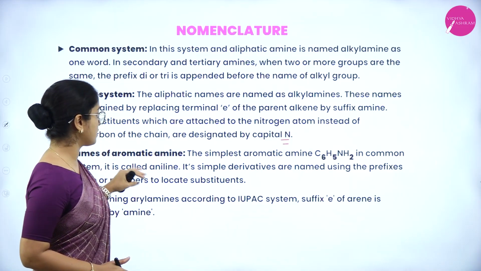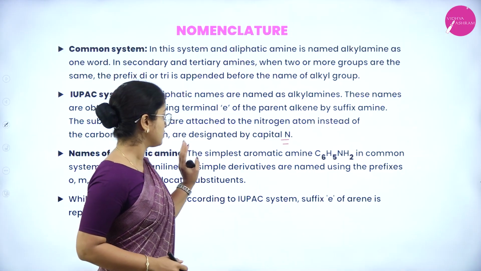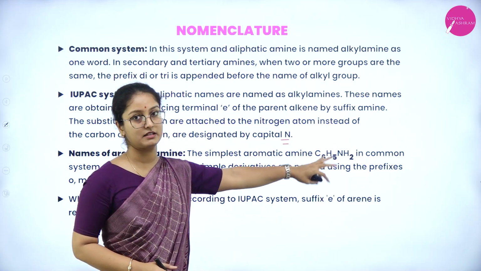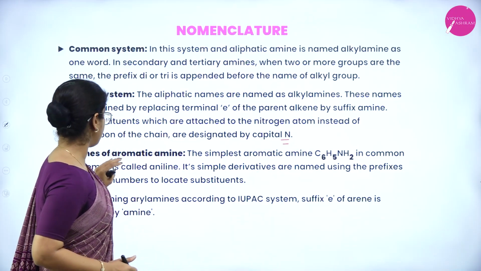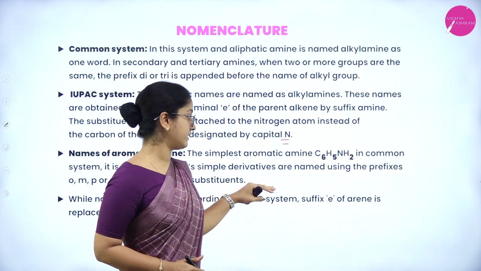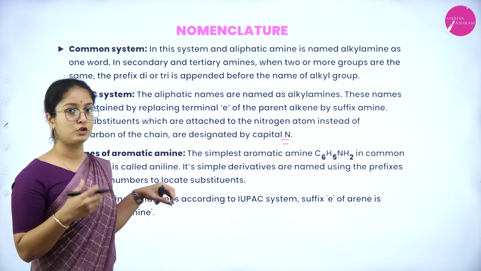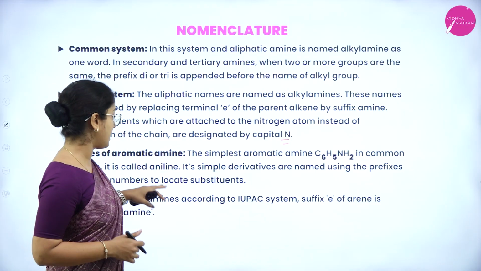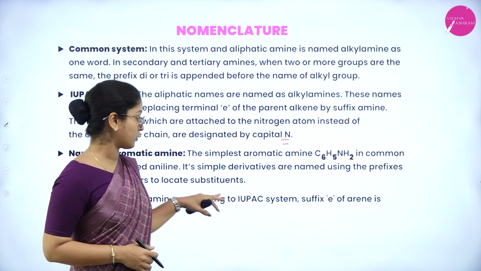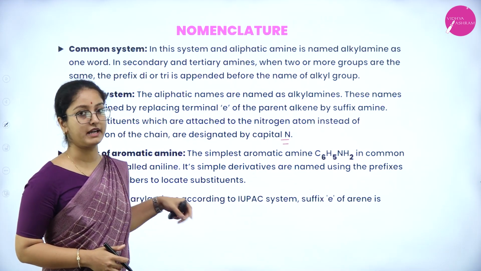So let us see the names of aromatic amine. How are we going to follow the rules? So the simplest aromatic amine, that is C6H5NH2, it's a basic compound, and in common system it is called aniline. So its simple derivatives are named using the prefixes o, m, p, that is ortho, meta, para, or numbers to locate the substituents. While naming the aryl amines according to IUPAC system, the suffix E of arene is replaced by amine.